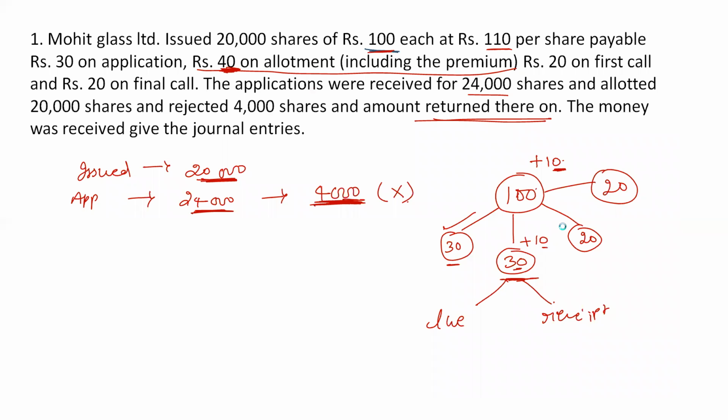So how to do the due entry now? The basic due entry, we all know, is share allotment account debit to share capital account, for 20,000 shares. In total the company is asking 40 rupees to be paid, which is 8 lakh rupees.